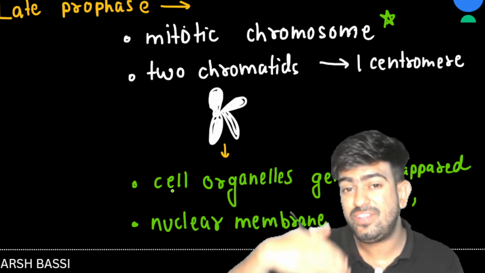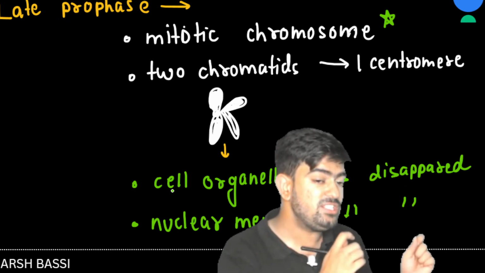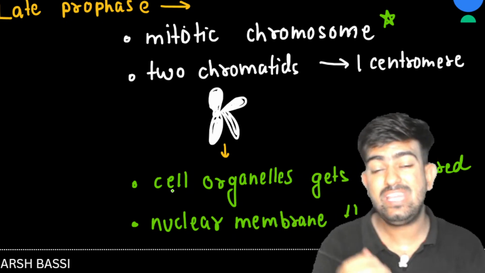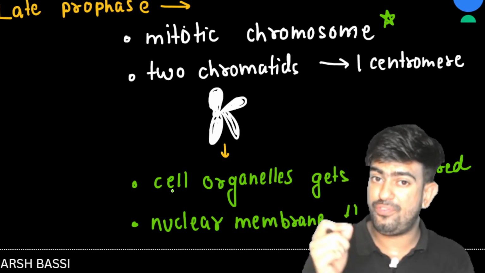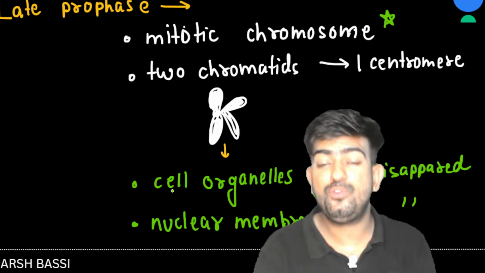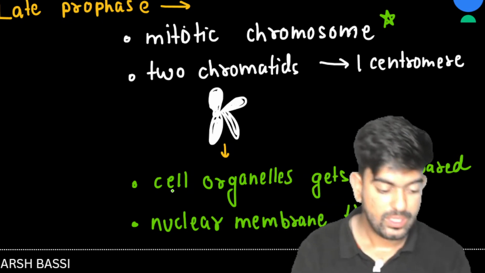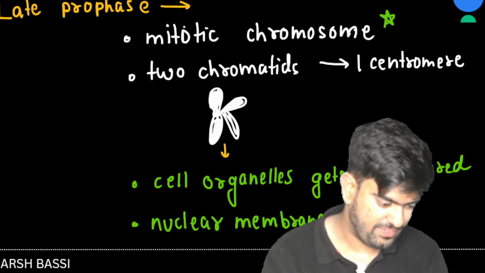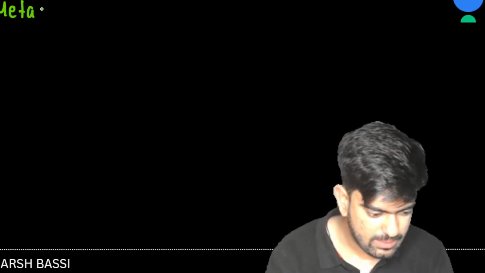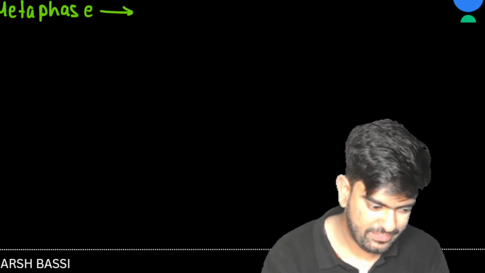That means after G1 what came? M phase. If I am going to say that S phase is followed by what? S phase is followed by G2 phase. So I can say that prophase is followed by metaphase. Clear to everyone? Is it clear? That's very good. Now let's move on to the metaphase. After this, which phase comes? Sir, metaphase comes. Very good. We are going to discuss the metaphase here.